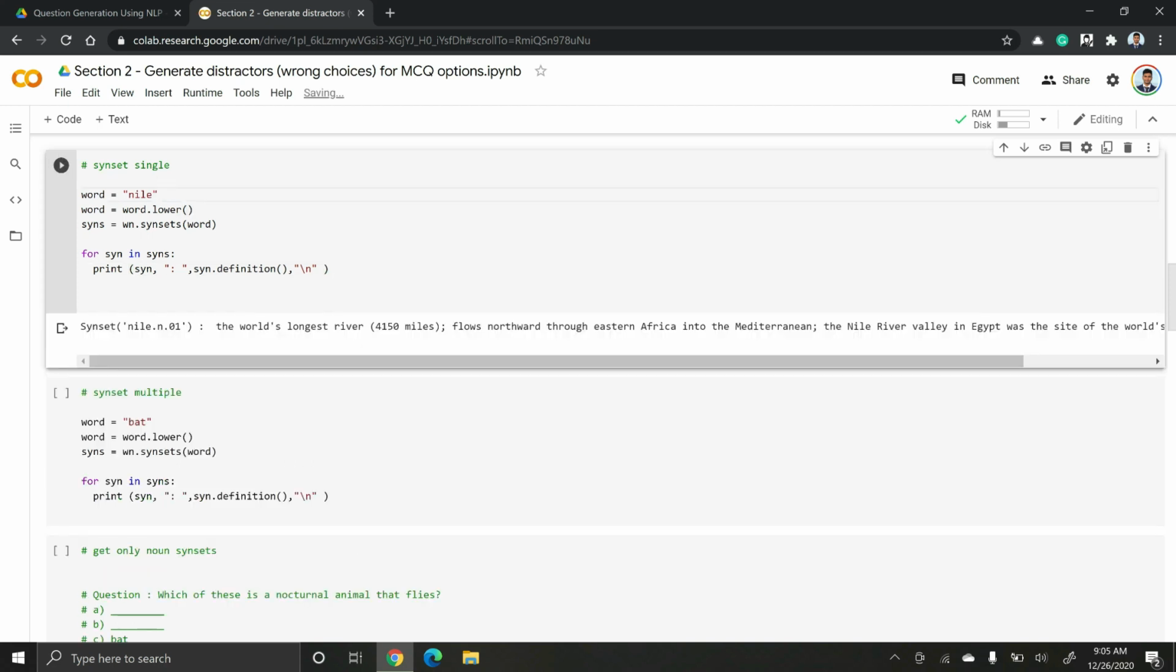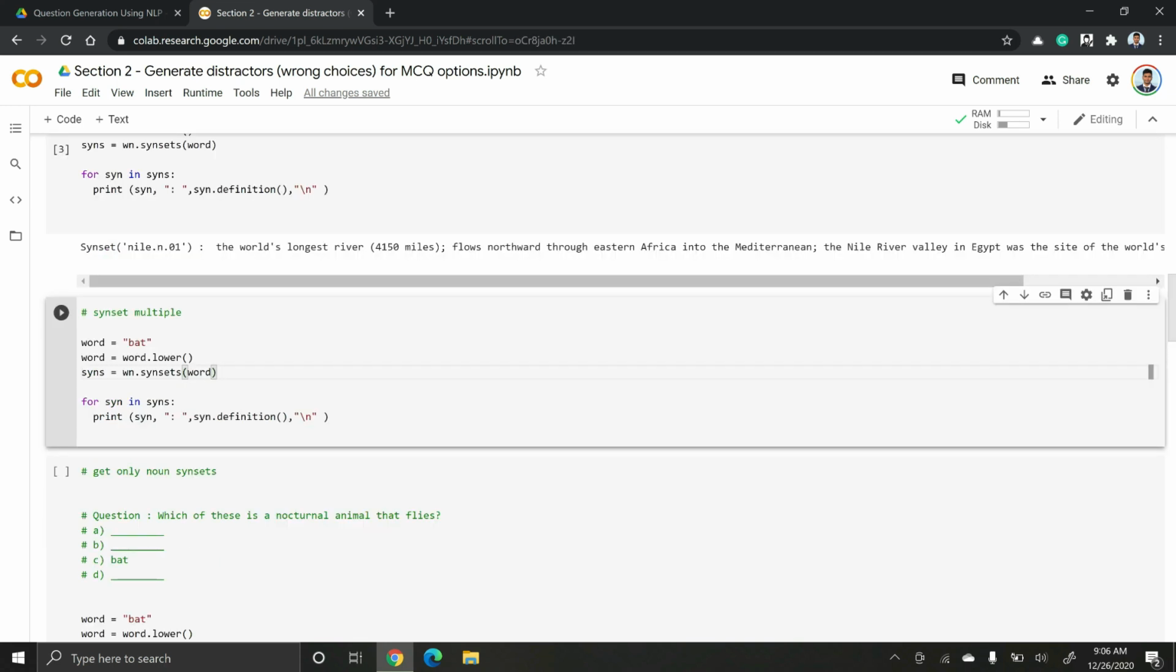Here I am just lowercasing Nile and passing it to the synsets function of WordNet, and we are printing out all the synsets. The first synset, Nile.n.01: we print the synset and we print the synset definition. Here n stands for noun and 01 stands for first sense. We'll explain what that sense is in a bit. Now you have the definition of the word Nile, which is the world's longest river, flows northward through Eastern Africa, etc.